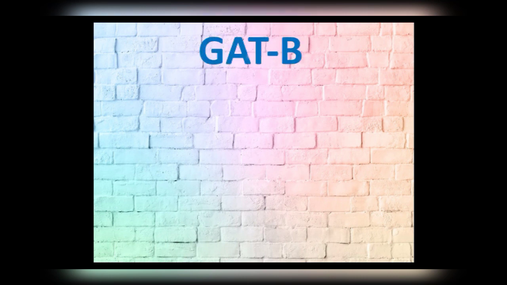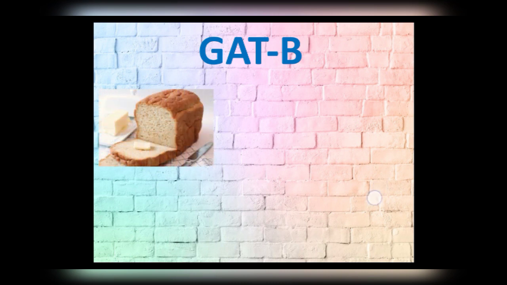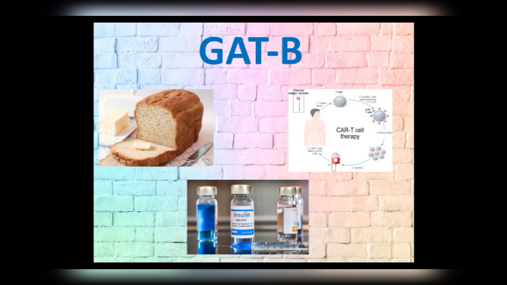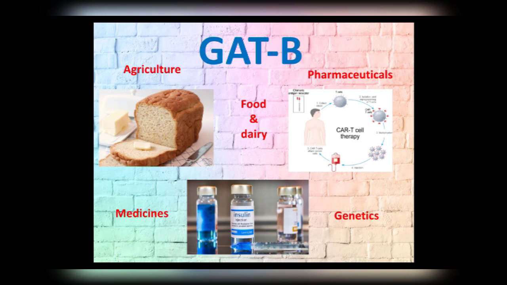So today we are going to discuss the Graduate Aptitude Test for Biotechnology, that is GAT-B. As we all know, biotechnology is a technology that utilizes biological systems and living organisms to create different products. It all started with brewing and baking of breads, then the production of insulin, and currently it has reached successful treatment of cancer-like diseases, and the field is still growing enormously in various aspects like agriculture, pharmaceuticals, food and dairy products, medicinal therapies, and genetics.